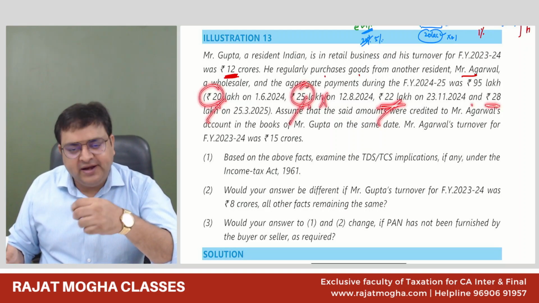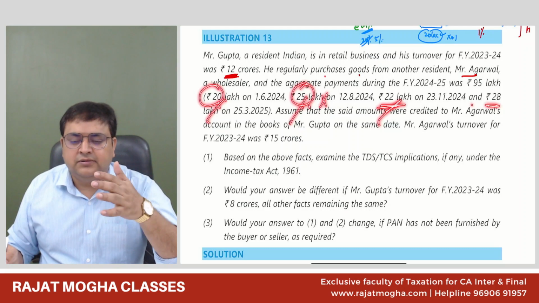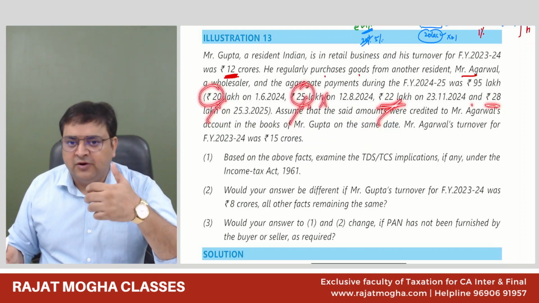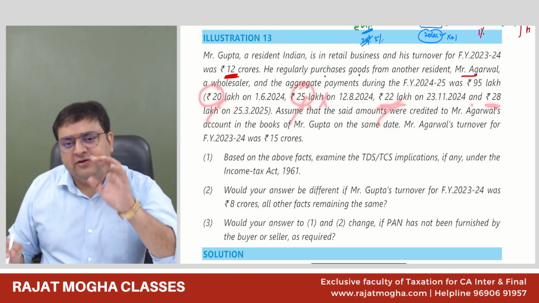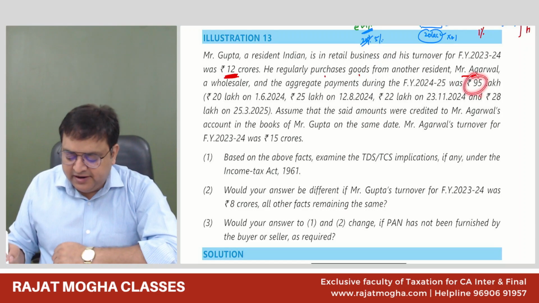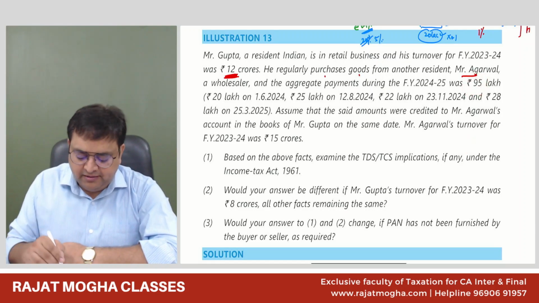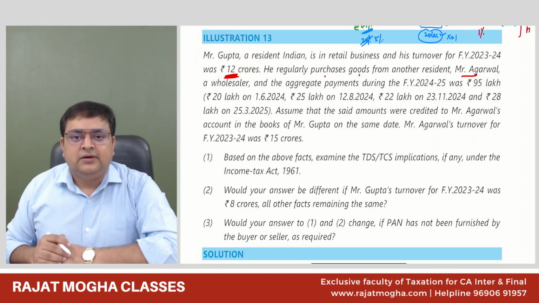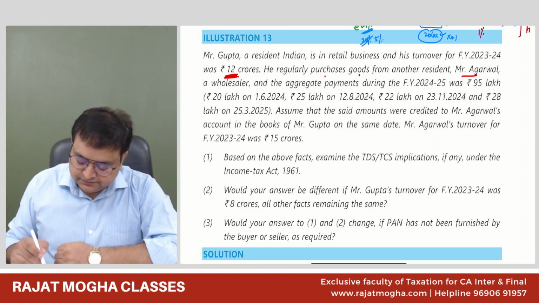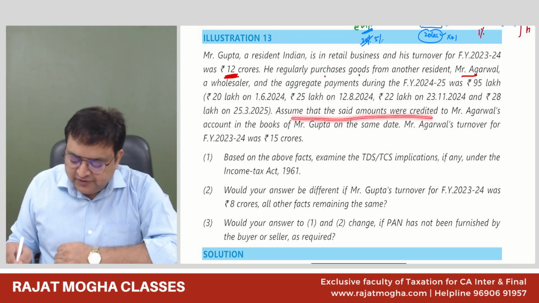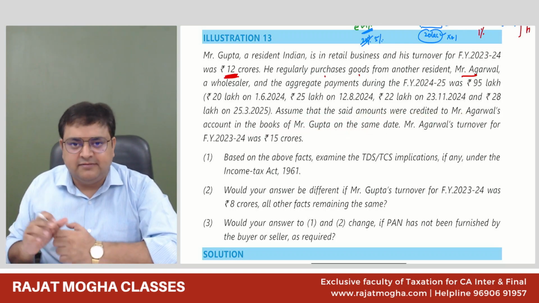And here also on 28, obviously everything is now more than 50 lakh rupees. Now here TDS will be deducted. In all, on 45 lakh, TDS will be deducted at 0.1%. Why? Because Gupta's turnover is more than 10 crores. Assume that the said amounts were credited to Agarwal in the books of accounts of Gupta on the same day. Same day we are giving this amount also to him.